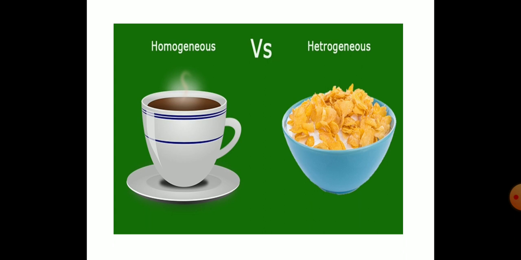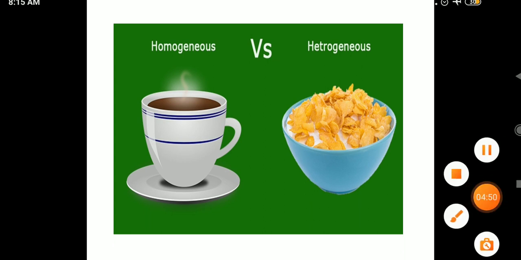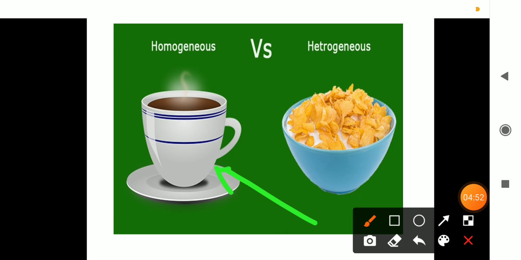Okay, dear students, look at this picture. Before defining homogeneous and heterogeneous mixture, I would like to show you the examples of homogeneous and heterogeneous mixtures. Look at the first picture. What is taken? A cup of coffee is taken. It is an example for homogeneous mixture. Dear students, can you list out the things which are needed to prepare a coffee?